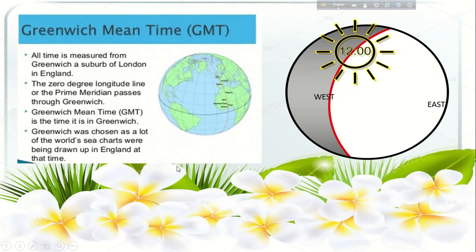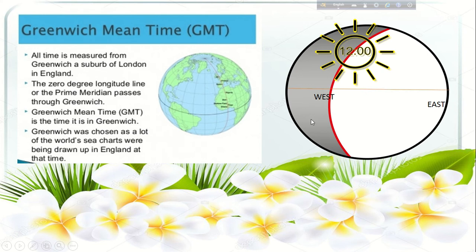Now, Greenwich Mean Time: all time is measured from Greenwich, a suburb of London in England. The 0 degree longitude line, or the prime meridian, passes through Greenwich, we know. That means the Greenwich meridian serves as the 0 degree, and Greenwich Mean Time is the time in Greenwich. Depending on the timing of Greenwich, all the timings of the regions of the world can be calculated, and Greenwich was chosen as a lot of the world's sea charts were being drawn up in England at that time.